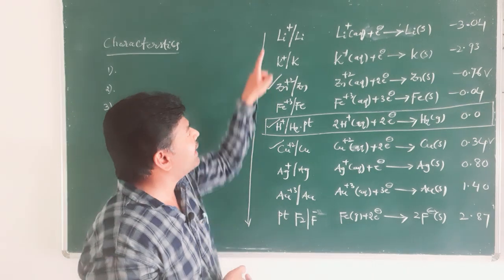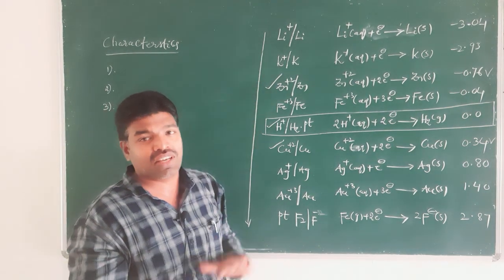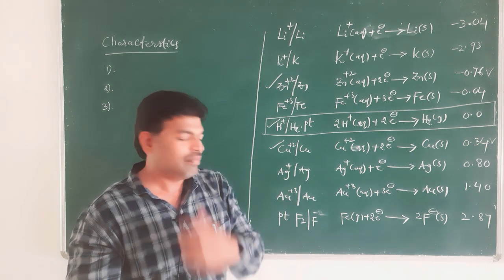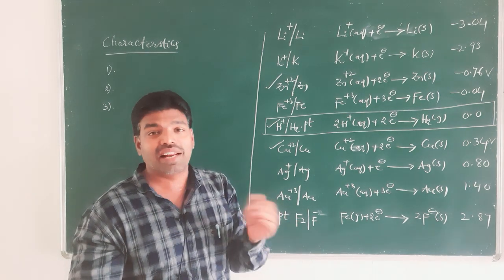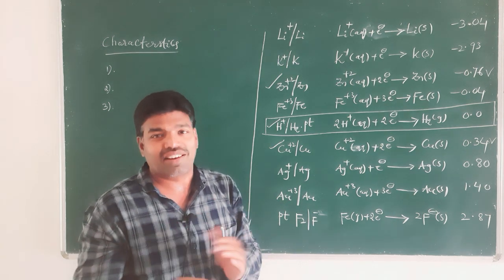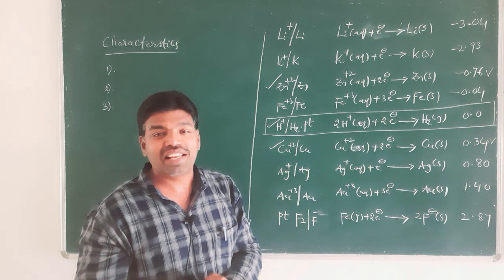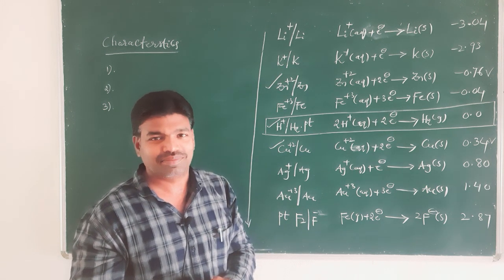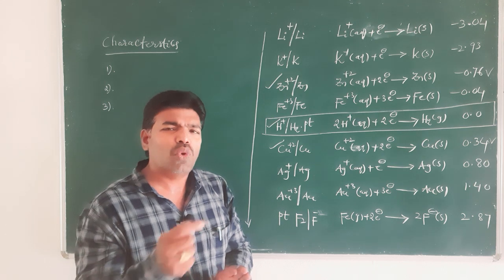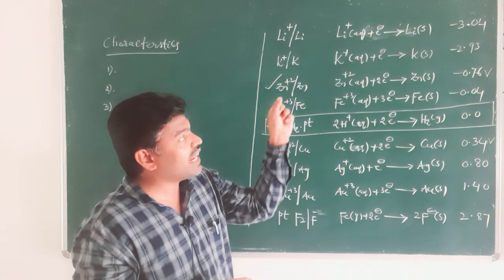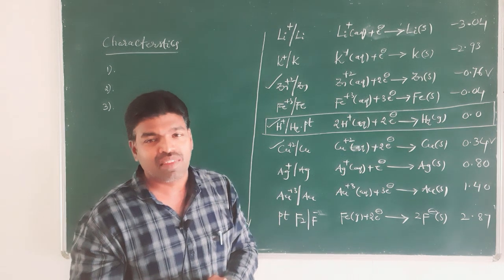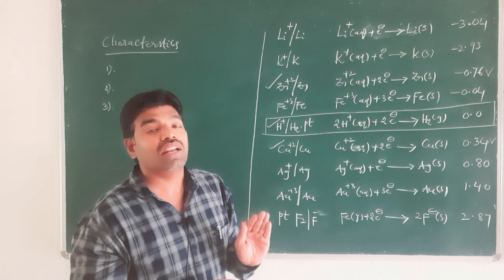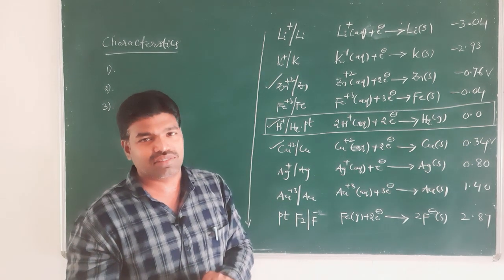So, metals like lithium, alkali and alkaline earth metals are active metals, because all those elements, alkali and alkaline earth metals, readily lose electrons. That is why those metals are called active metals. And more simply, we can say that the metals which have negative SRP values readily lose electrons and are called active metals.